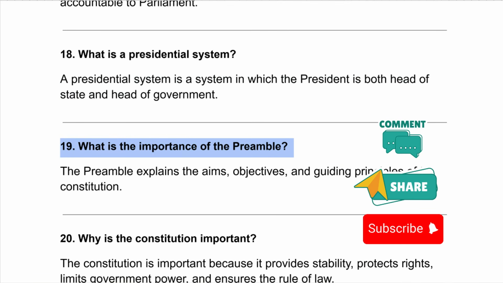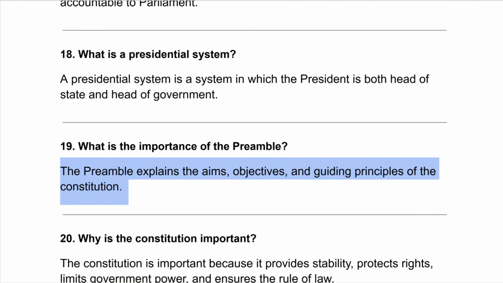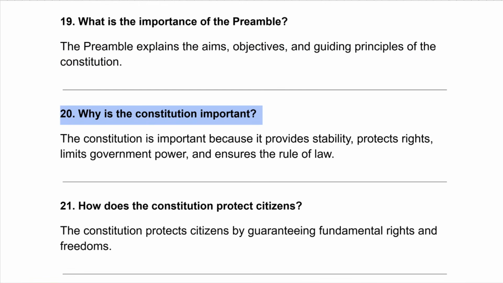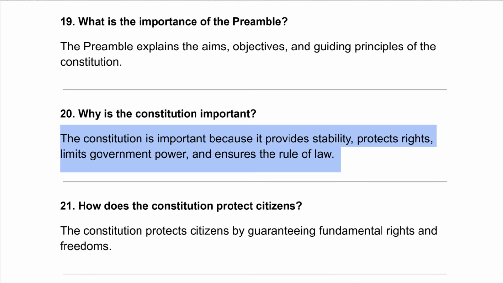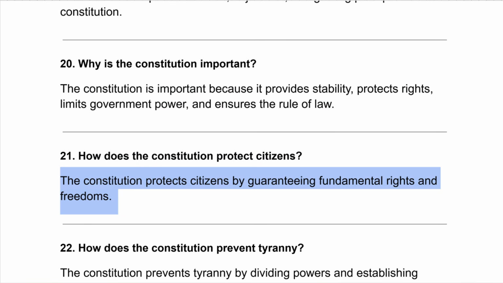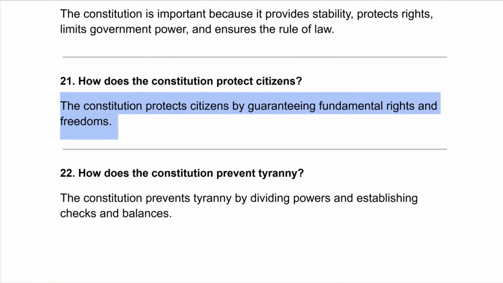What is the importance of the preamble? The preamble explains the aims, objectives, and guiding principles of the constitution. Why is the constitution important? The constitution is important because it provides stability, protects rights, limits government power, and ensures the rule of law. How does the Constitution protect citizens? The Constitution protects citizens by guaranteeing fundamental rights and freedoms.